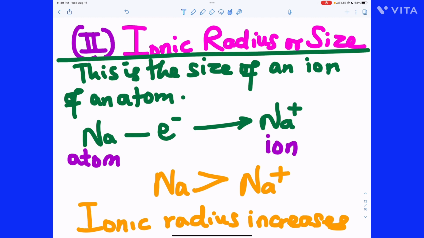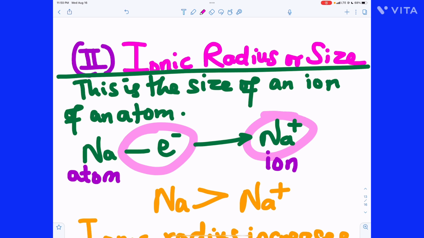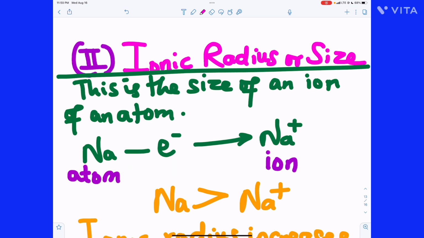So, ionic radius or ionic size. This is the size of an ion of an atom. Now, generally, when atoms lose electrons to form positive ions, they tend to lose a shell. So this one will go now from 2,8,1 to 2,8. So it has lost this outermost shell. Thus, the neutral atom is bigger than the ion.